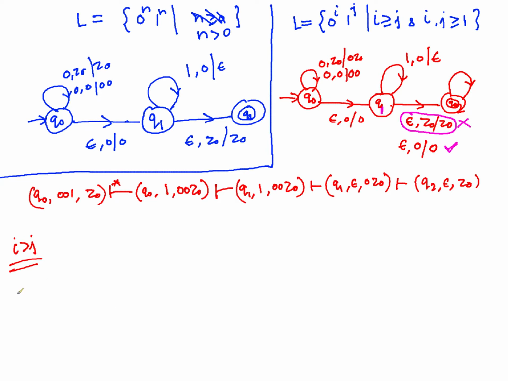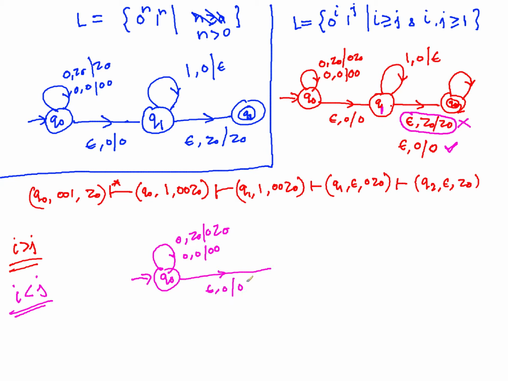Next case, if i is less than j, then what? If i is less than j, that means you are ensuring that the zeros get exhausted earlier than the number of ones, right? So that is an interesting case. So there what will happen, when you are starting from q0, you have to push the zeros, everything as it is. Now epsilon, 0, 0 and you reach q1.